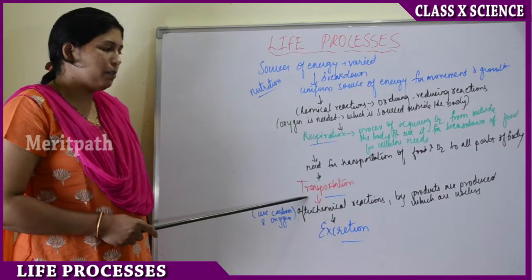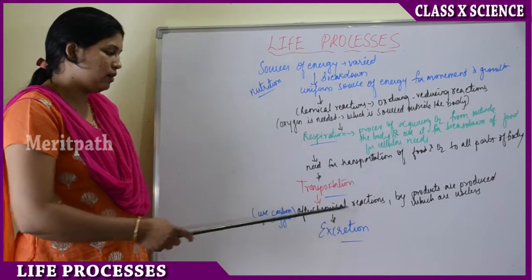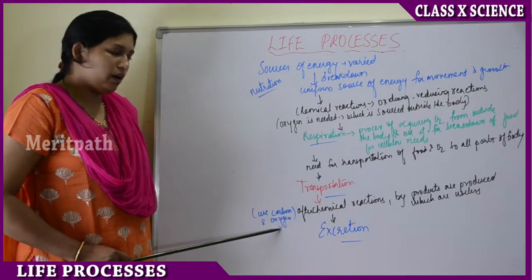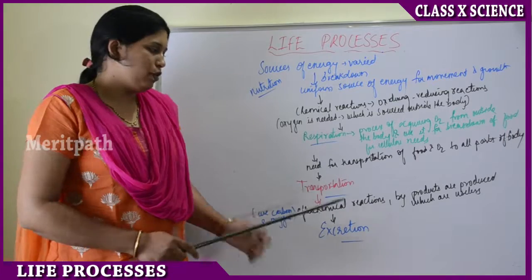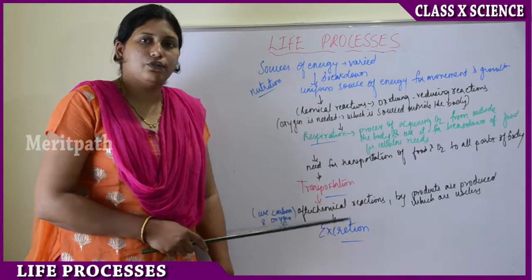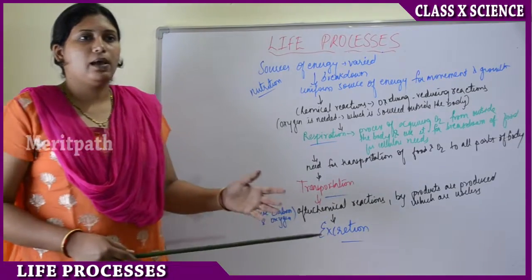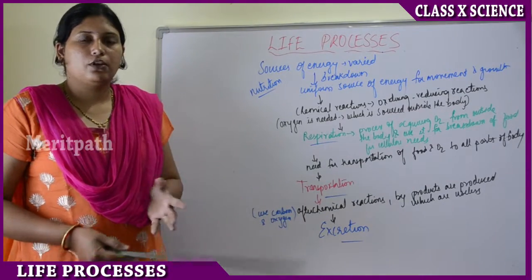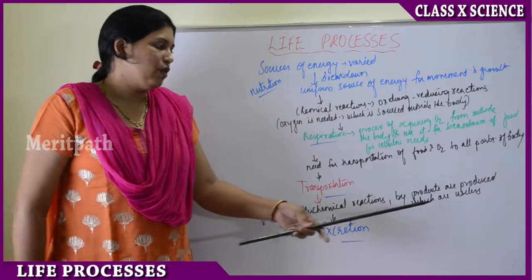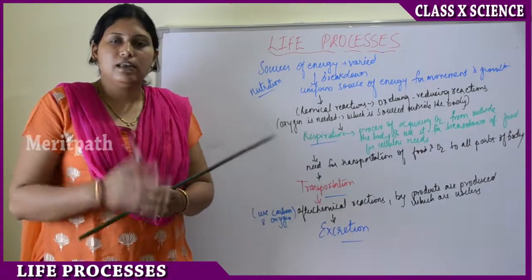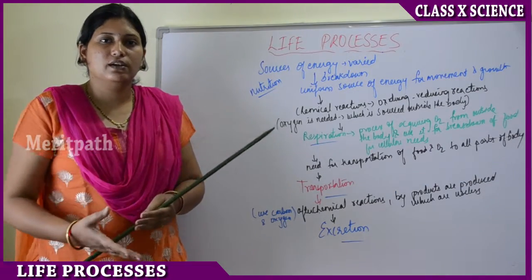So in the process of transportation, after the chemical reactions, what happened in the chemical reactions? Carbon and oxygen were used. So after the chemical reactions, the food will be transported to all parts of the body with the help of the transportation life process. Then what happens? After the transport of food to all parts of the body, there will be some useless byproducts left. These byproducts, the non-useful products, need to be removed outside the body.